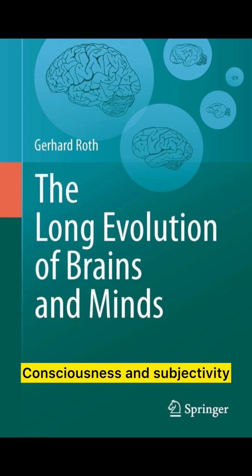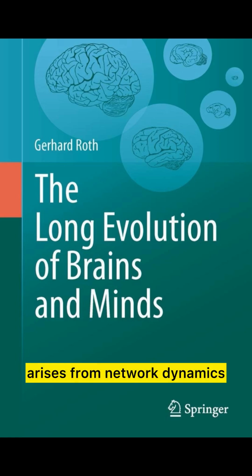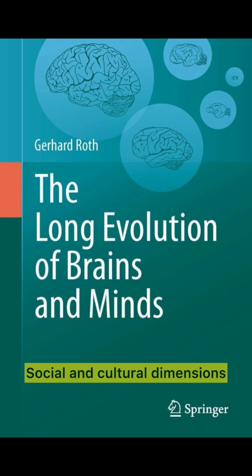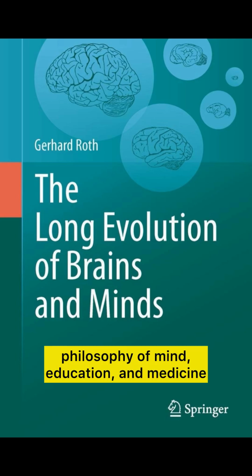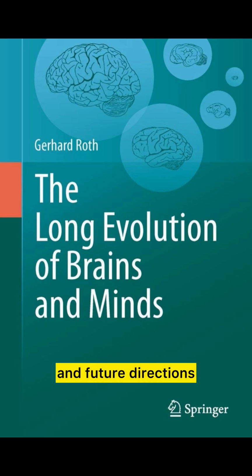Consciousness and subjectivity, proposals about how conscious experience arises from network dynamics. Learning, memory, and plasticity, mechanisms of change in the brain across life. Social and cultural dimensions, how brains support social behavior and the emergence of culture. Implications for neuroscience, philosophy of mind, education, and medicine. Open questions, areas of ongoing debate and future directions.